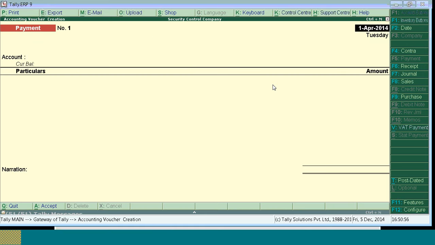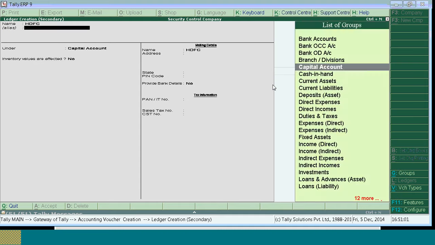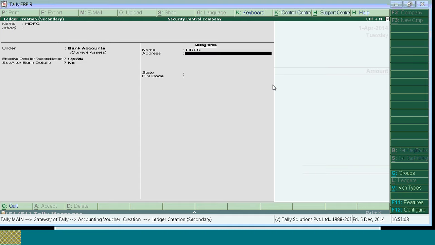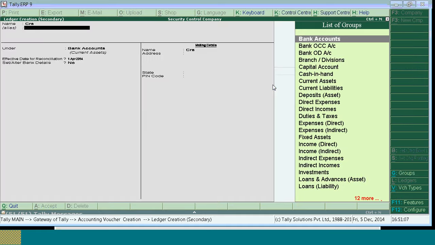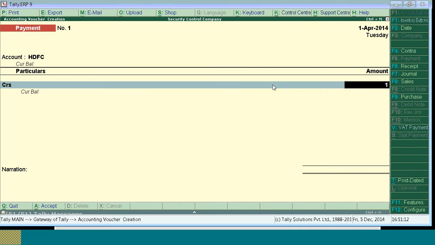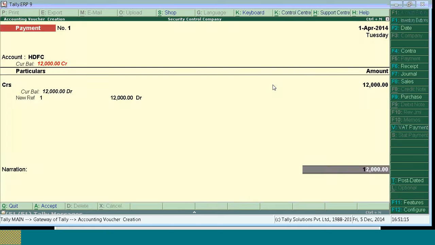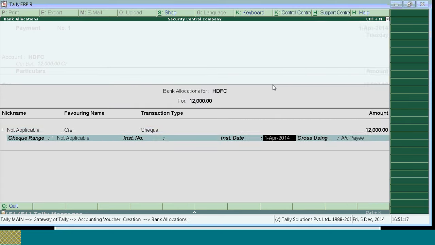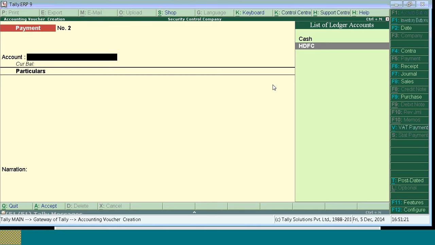Now from admin level, I'll pass a few transactions, so we can check whether data entry operators are able to alter the transactions or not. The first transaction is passed on 1st April. On 2nd April, I'm passing one more transaction.